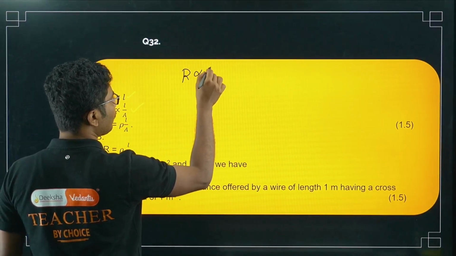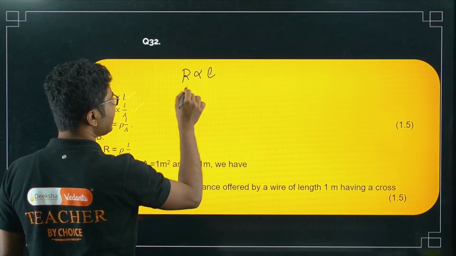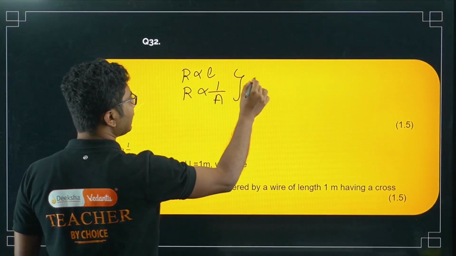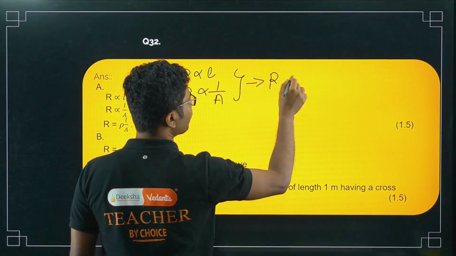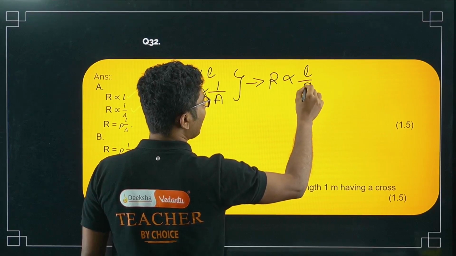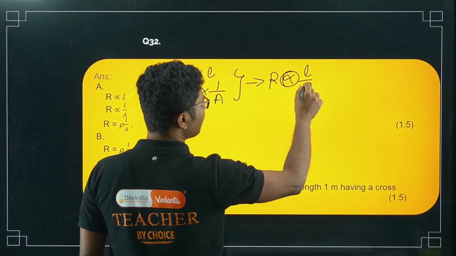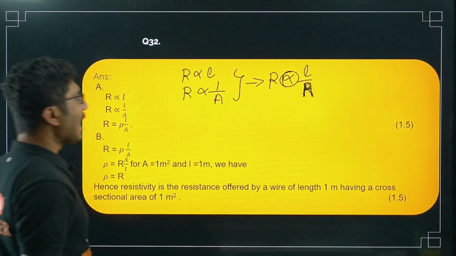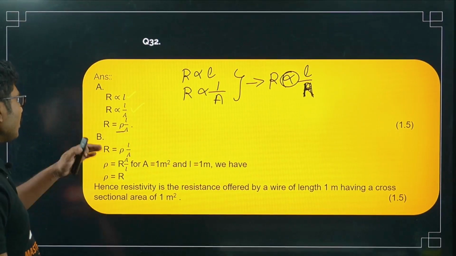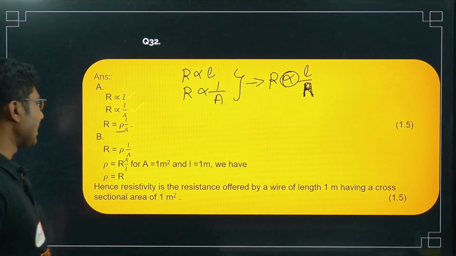Resistance is directly proportional to length, and inversely proportional to area. So combining this, we can write R is proportional to L by A. Now if I want to remove this symbol of proportionality, I have to add a constant. That constant is called resistivity, rho. So R is equal to rho L by A.